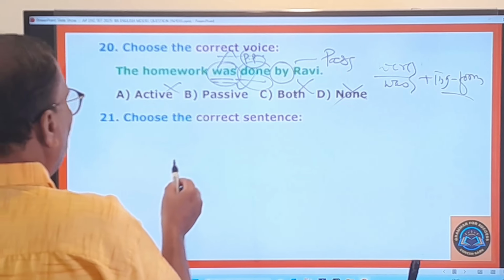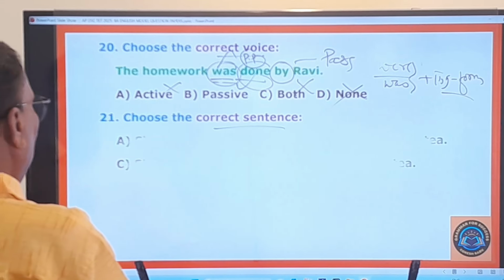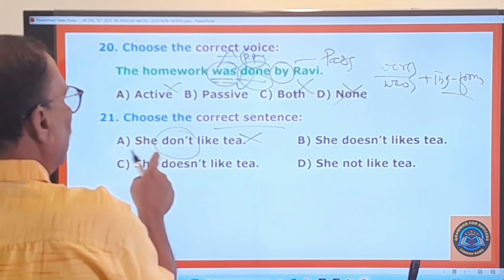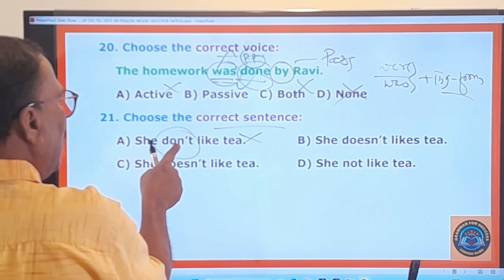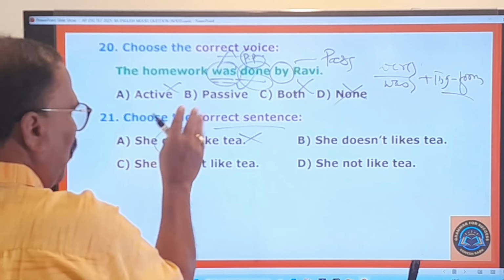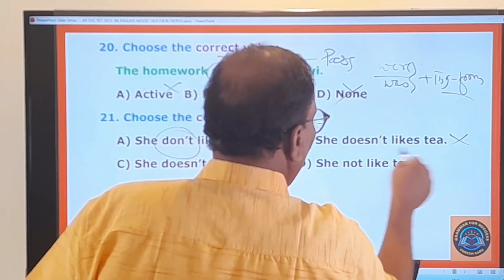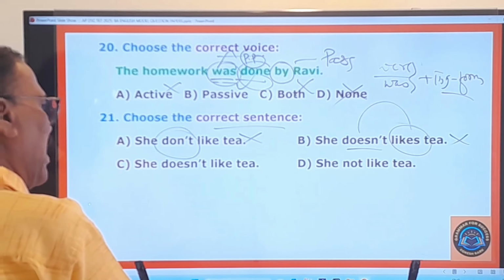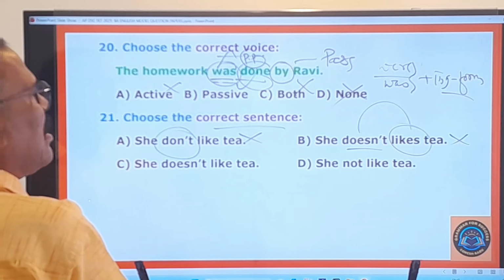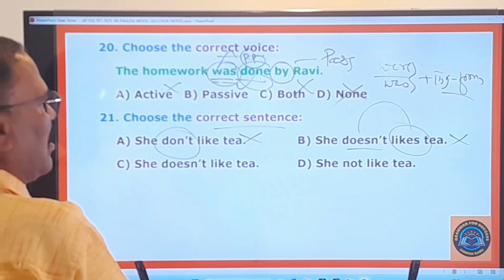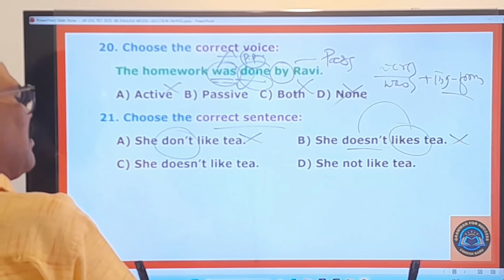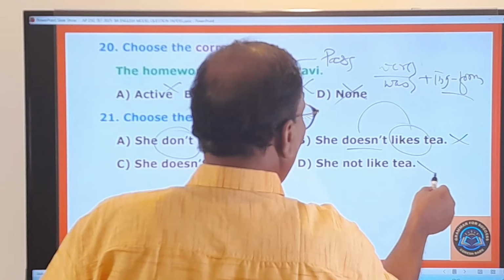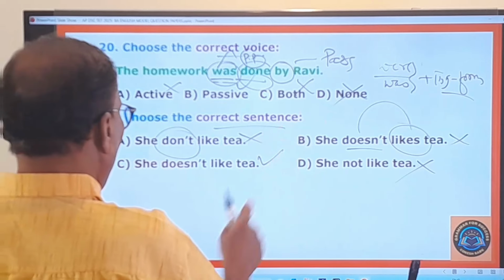21st question, choose the correct sentence. Here you pay attention. "She don't like tea." No, she is the third person singular. You have to say "doesn't," but "don't" is used, therefore wrong. "She doesn't likes." After "doesn't," you should not use the verb in the singular form. You should say "she doesn't like tea." "She not like tea," wrong. So A, B, D are wrong, only C is right.